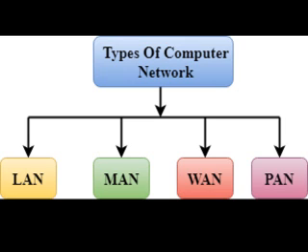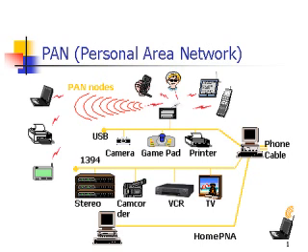First type of network is PAN. PAN full form is Personal Area Network. It is the smallest network. It can connect the devices within the range of 100 meters. It is also called Piconet. PAN can be linked using either cable or wireless connections.